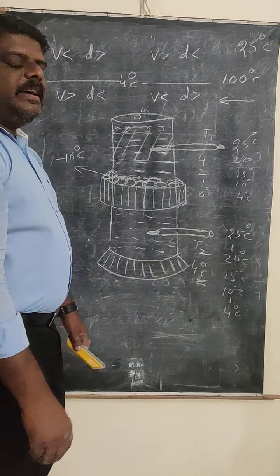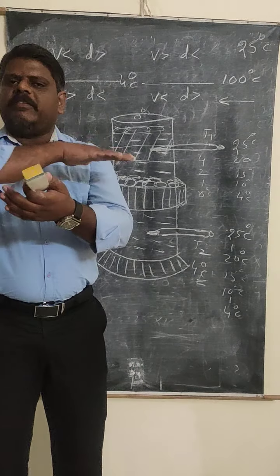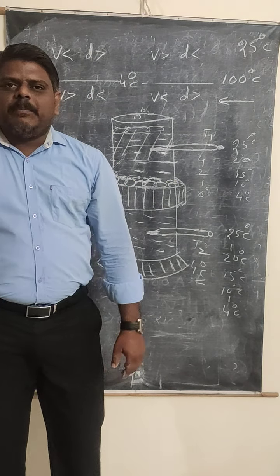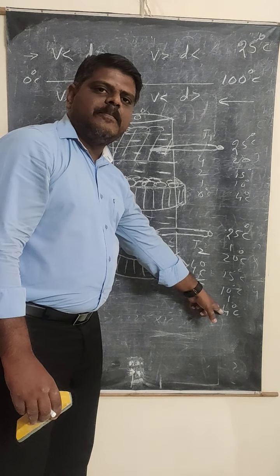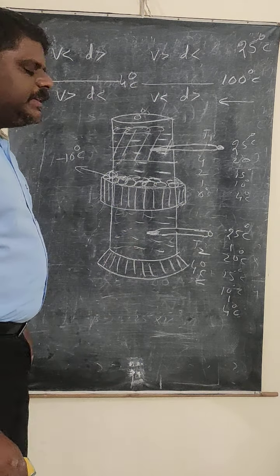So in this way, what happens? In the cold countries, wherever you refer, the upper part of the water will completely become ice. But inside, the water will be there. Can you tell me what the temperature at the bottom of the lake will be? 4 degrees Celsius. Okay, 4 degrees Celsius. In this way the same thing will happen in the case of a water